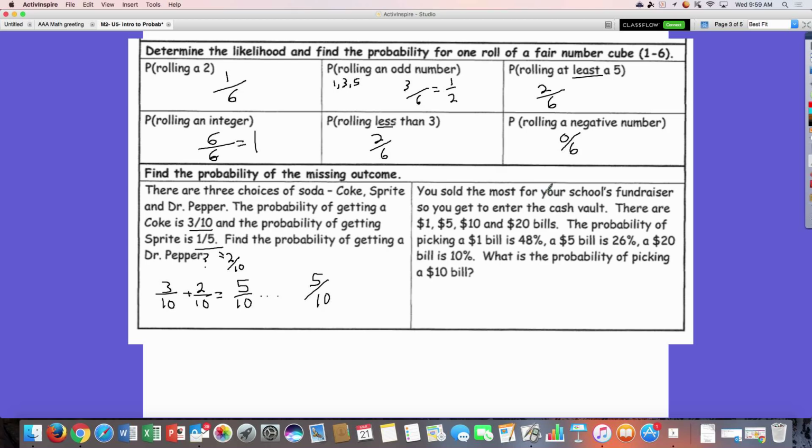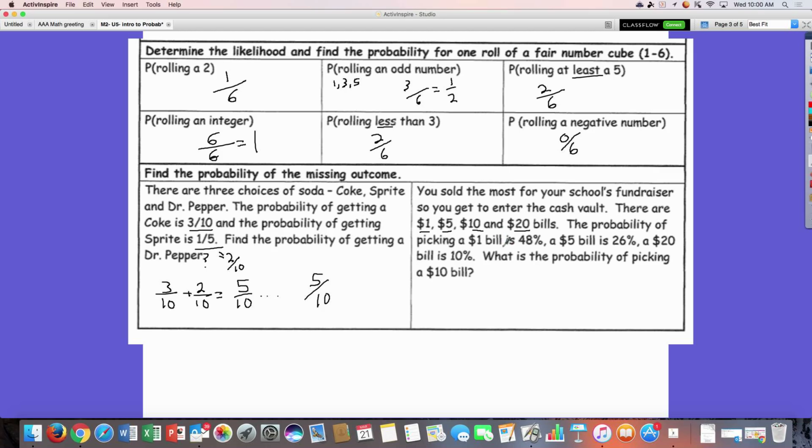All right, you sold the most for your school's fundraiser, so you get to enter the cash vault. So you're in the cash vault, and here's all the bills you can get. You can get a 1, a 5, a 10, or a 20. What's your chance of getting a $100 bill? Right, 0. There are no $100 bills in there.